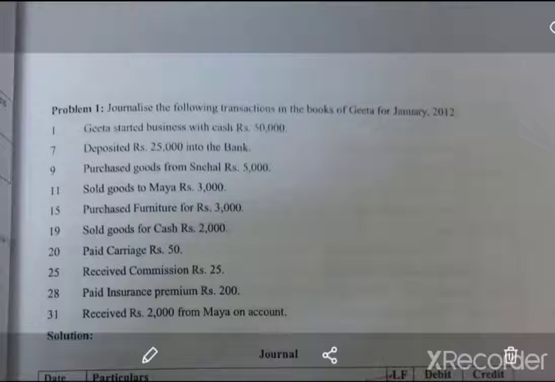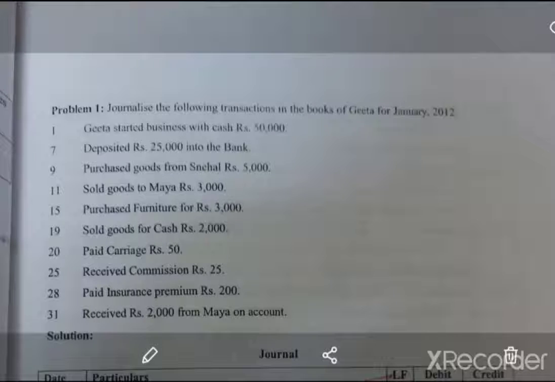Now you can see the first transaction, on January 1st: Geeta started business with rupees 50,000. So what do you have to do? Geeta started the business, so Geeta is the owner of the business. The owner's equity in the business is termed capital. So how do you write the transaction? Cash is coming into the business.